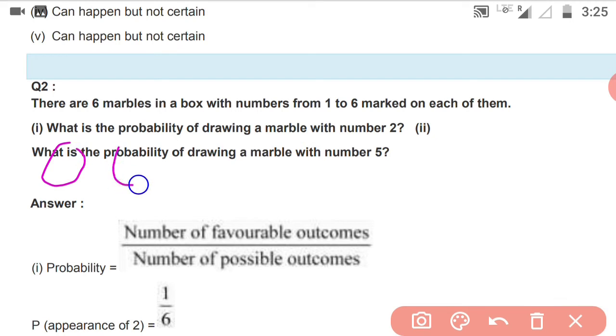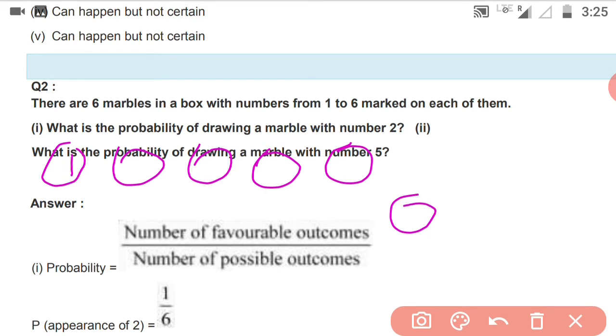1 marble, 2 marble, 3 marble, 4, 5 and 6. Here it is written 1, here 2, here 3, here 4, 5 and 6, and these all are kept inside the box. Now you have to find the probability of drawing a marble with number 2, isn't it? So how many number 2 written marbles are there? Only one, isn't it? So only one.